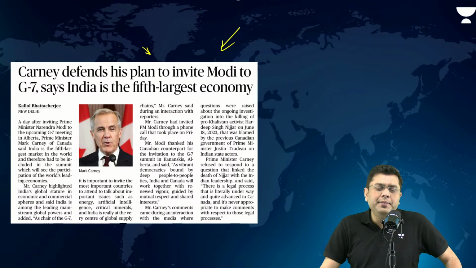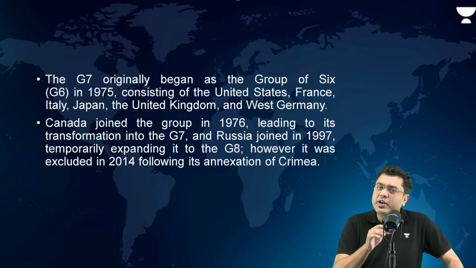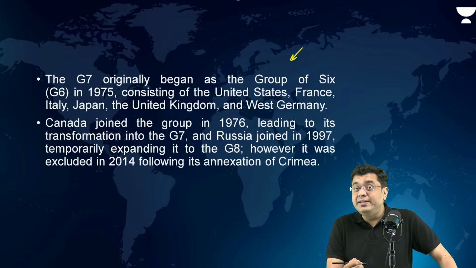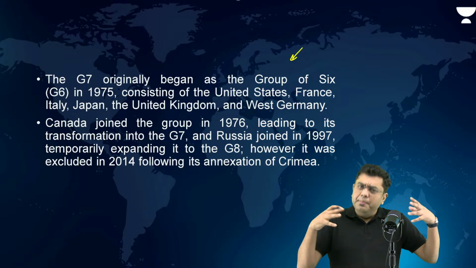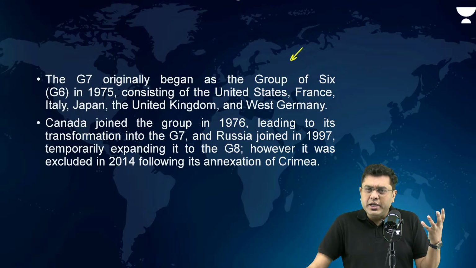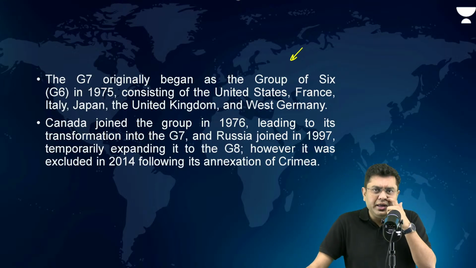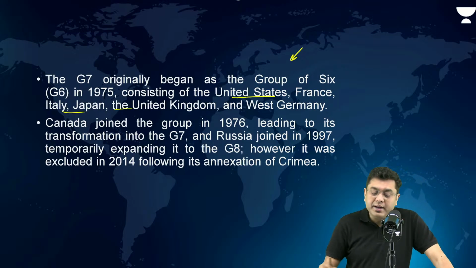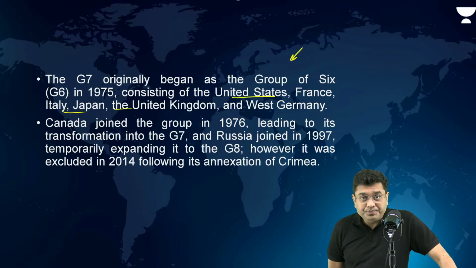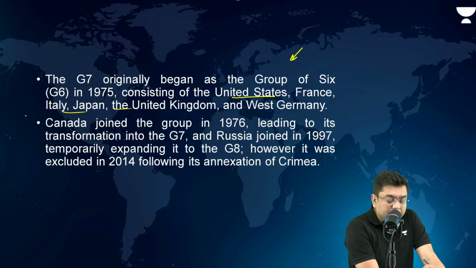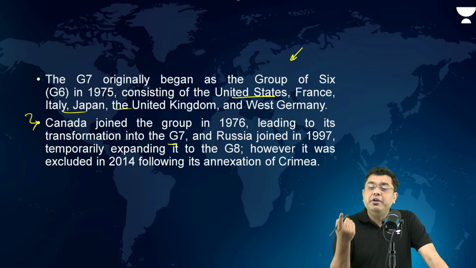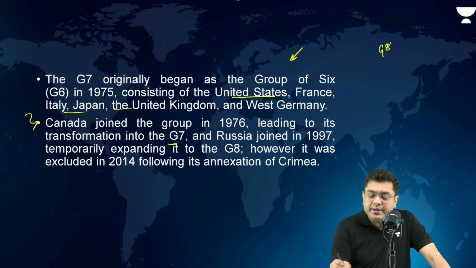Now, for your prelims, it is relevant for you to know about G7. It started initially as G6 in 1975. The criteria were large, important economies which were democracies, consisting of the US, France, Italy, Japan, UK, and West Germany, right? Canada joined the group a year later, leading to the transformation into G7, and Russia joined the group in 1997, making it G8.